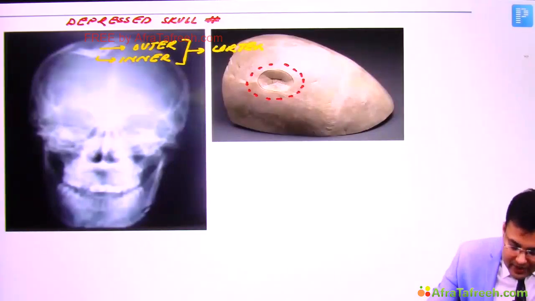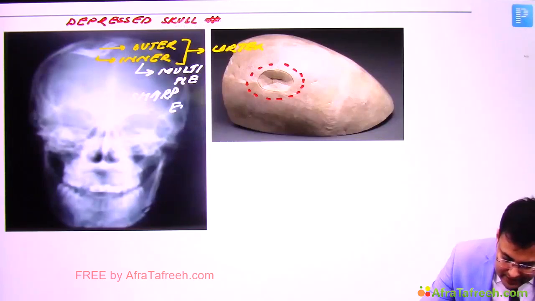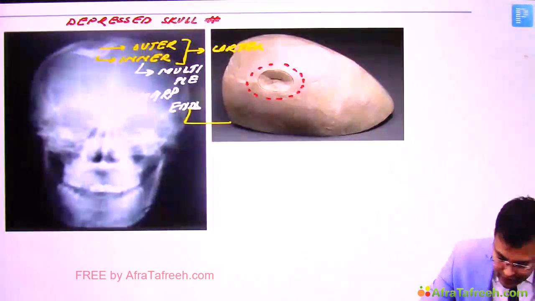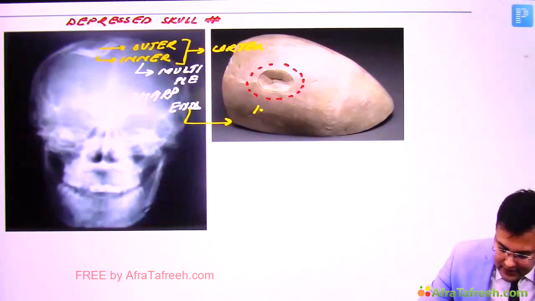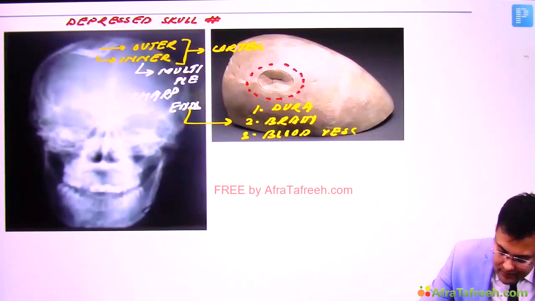First it can injure the dura, second it can injure the brain, and third it can injure the blood vessels.